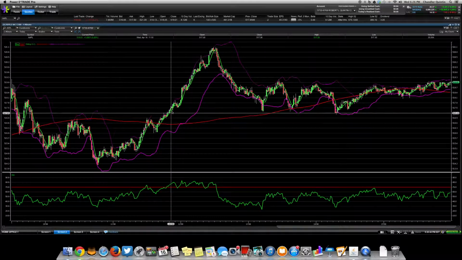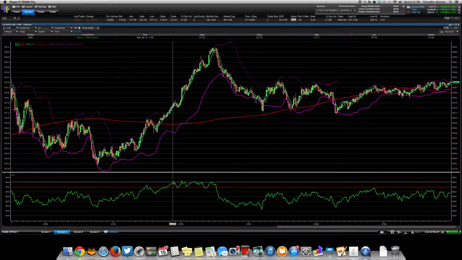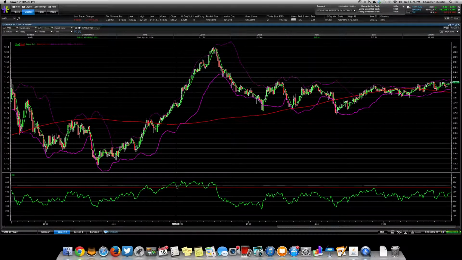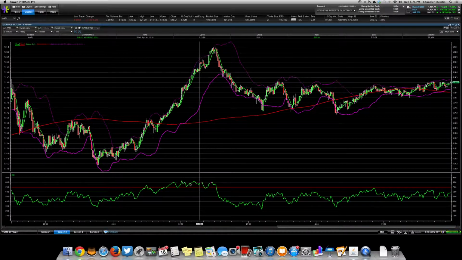Now, when it crosses into this territory where it's overbought and you're kind of zigzagging up here, you usually don't see a very long period of time where it's going to be overbought.